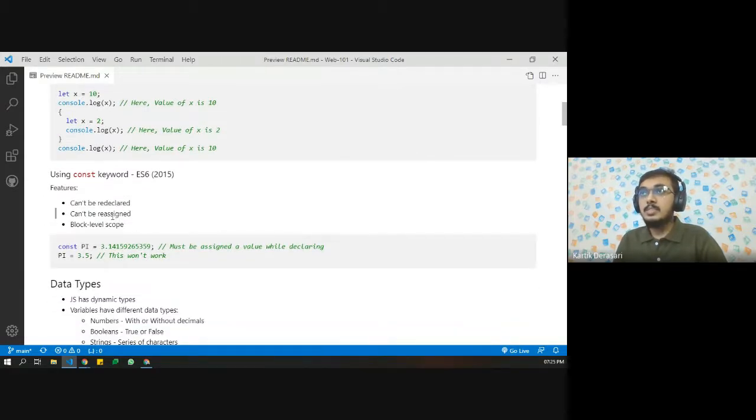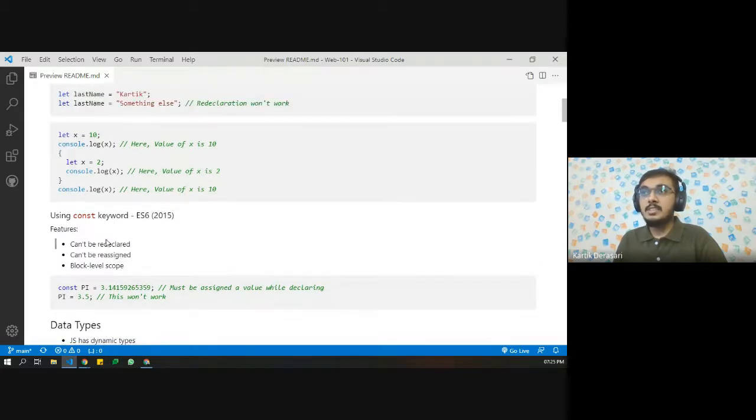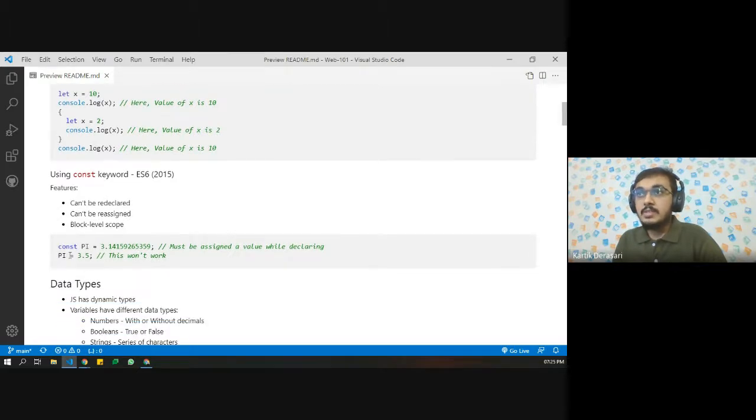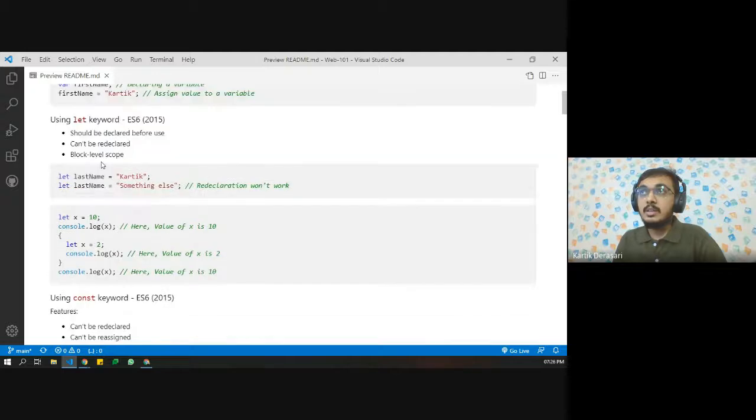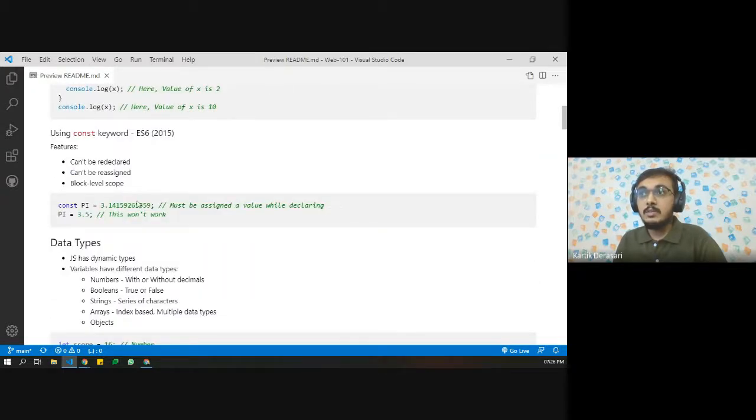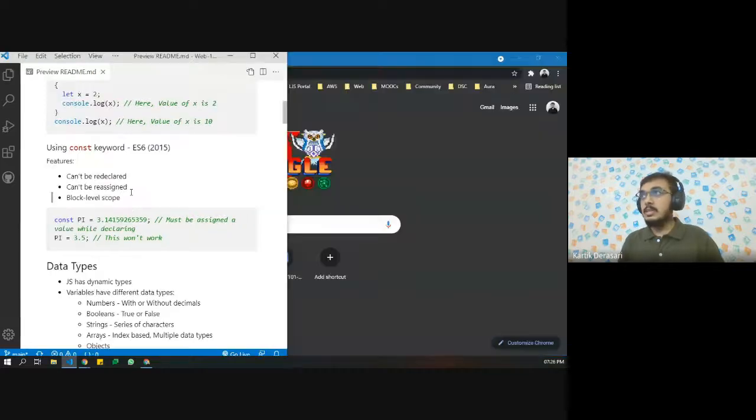And let's quickly see what const is. The const keyword was also introduced in ES6, the 2015 version, and its features are pretty similar to let. It cannot be redeclared and it cannot be reassigned. So if I say const pi equals some value, and then I want to reassign any value, this will not work. Reassignment will work in let, but it will not work in const. Let's quickly see how.